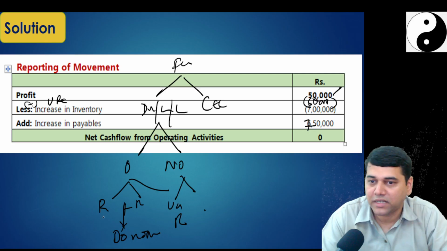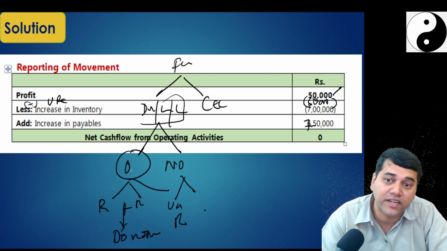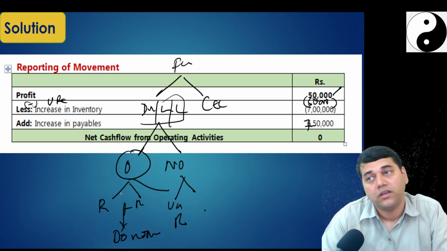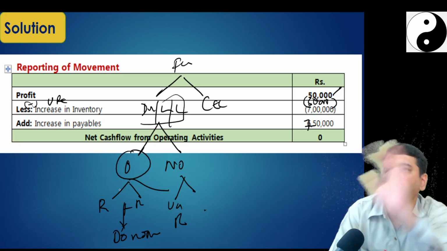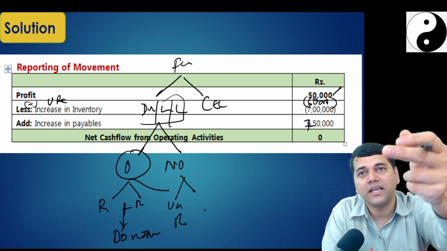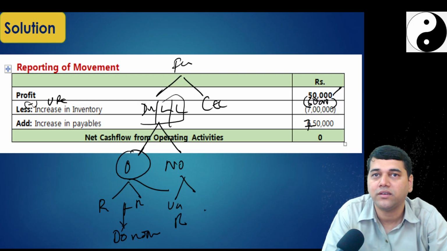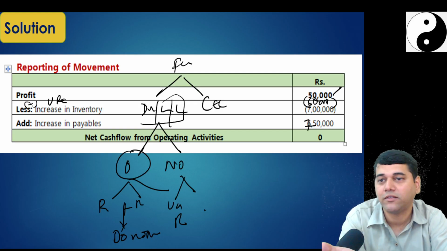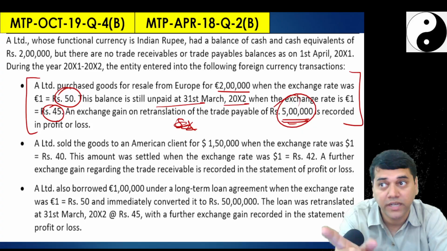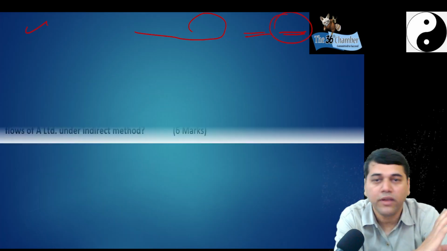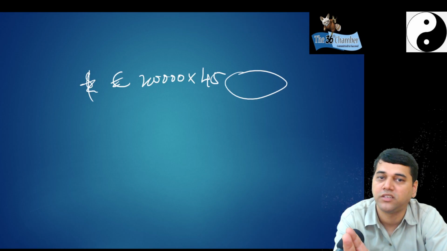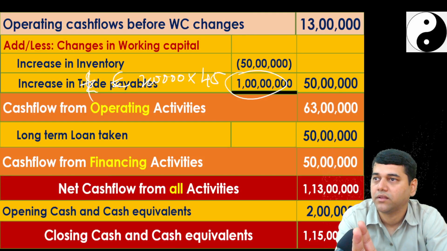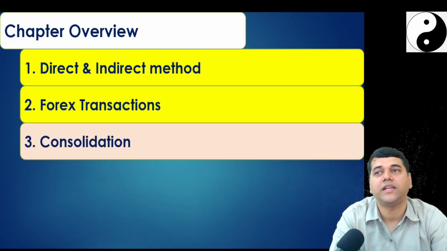So we can interpret it like this. When you classify these debtors and creditors as operational, whether realized or unrealized, you do nothing. Why? Because it is unrealized. Definitely your creditor balance would have been more there or less there. Understood, no? You have got convinced, no? That's very important. Otherwise, I would have been in half year, mid, not able to explain my theory only. So, have you seen this in MTP question, how they did it? Okay, so anything is fine. Any method of presentation will be fine. Yes, with this, we are done.